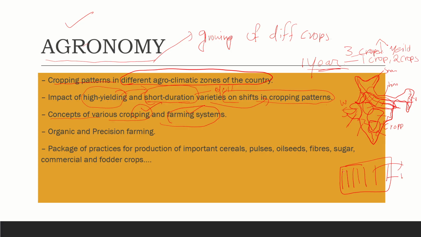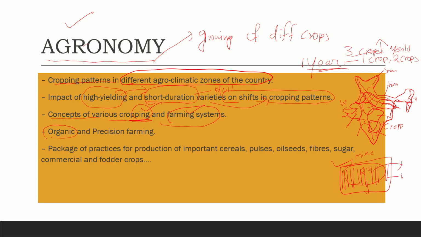A few times, farmers usually grow one crop in one line at irregular intervals. This is what we call mixed farming, where two or three crops are grown in the same land area at one particular time. So there are different kinds of farming and cropping systems that we discuss here.